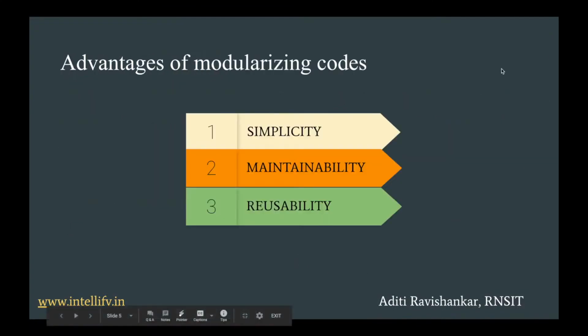Moving on to the advantages of modularizing codes. There are several advantages to modularizing codes. And a few of those advantages are simplicity. So rather than focusing on the entire problem at hand, a module typically focuses on one relatively small portion of the problem. If you're working on a single module, you'll have a smaller problem domain to wrap your head around. So this will make development easier and it'll make the whole code less prone to errors.